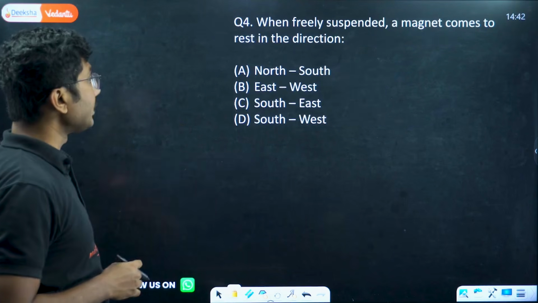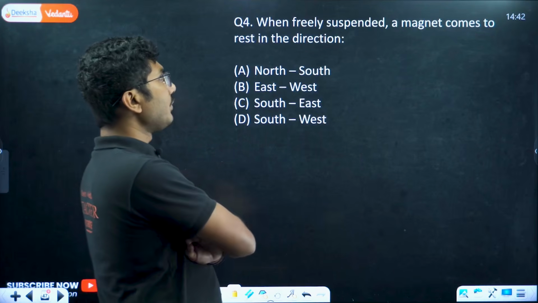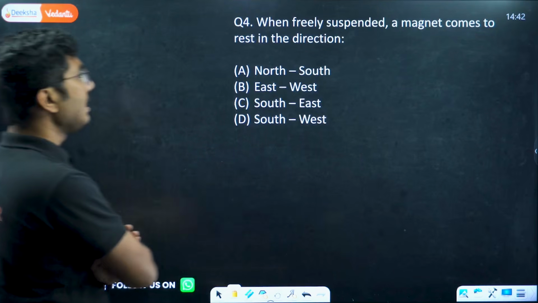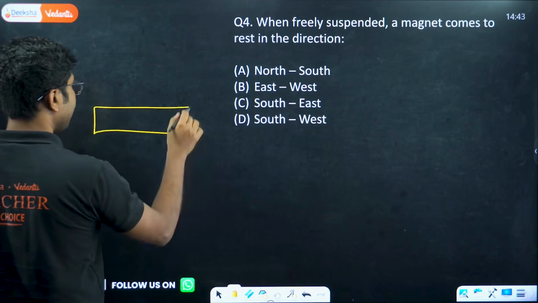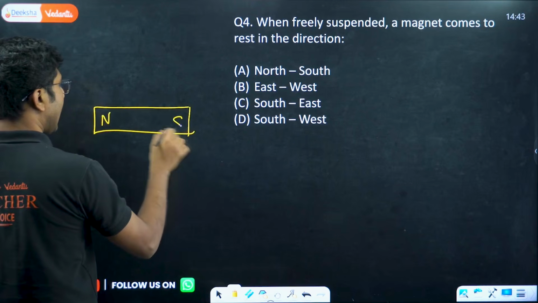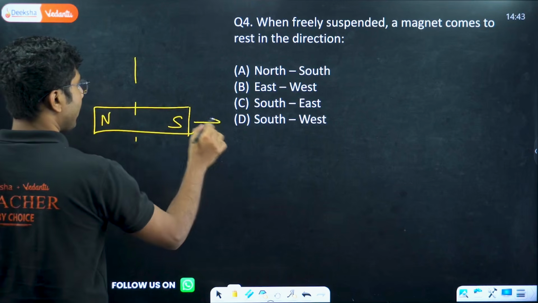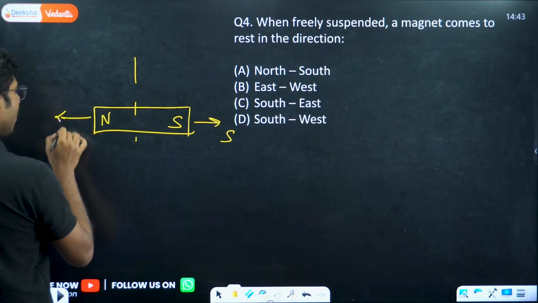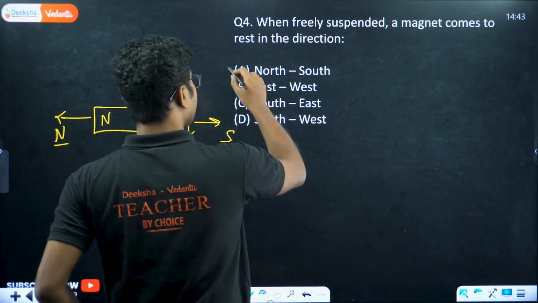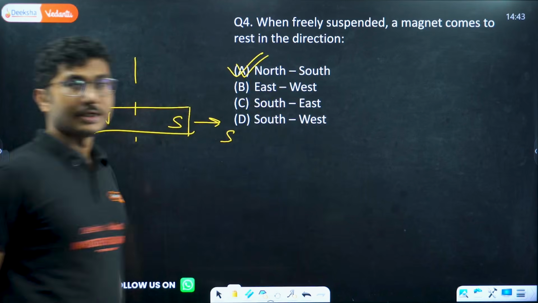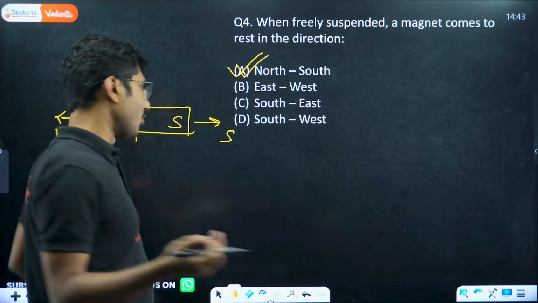Let's move on with question number 4. When a freely suspended magnet comes to rest, in which direction? So if you suspend a magnet, it comes to rest north and south, right? It points south, it points north. So it comes to rest in the north-south direction. Nothing else. Easy question. Just answer it and move on.